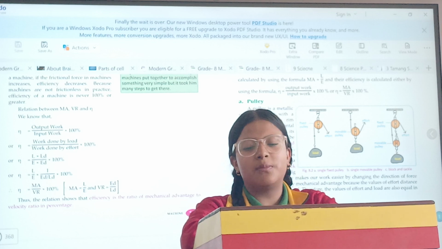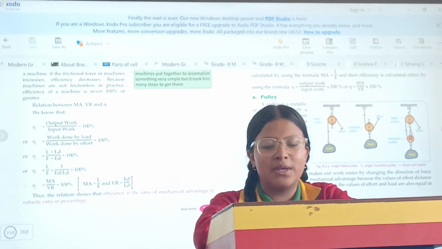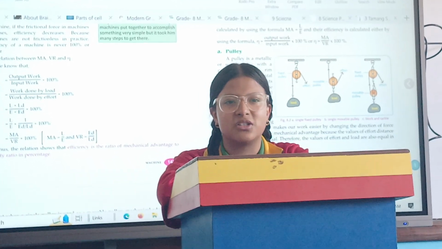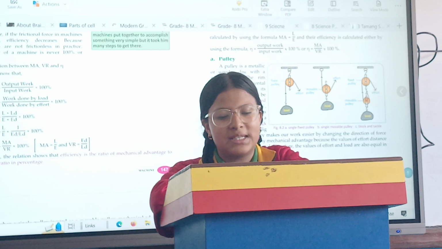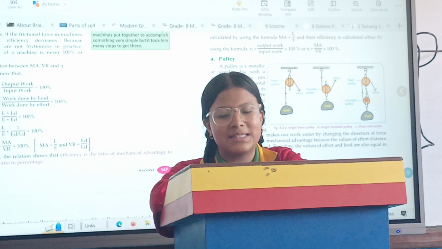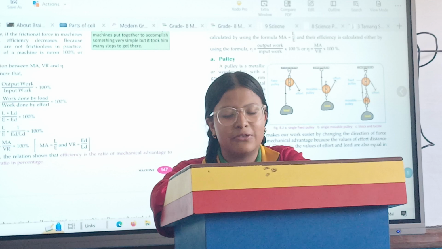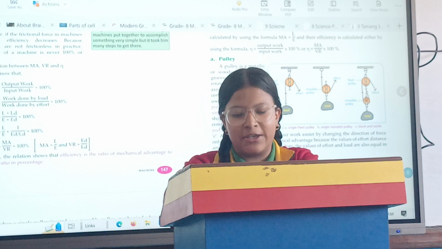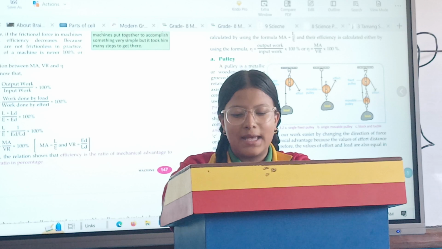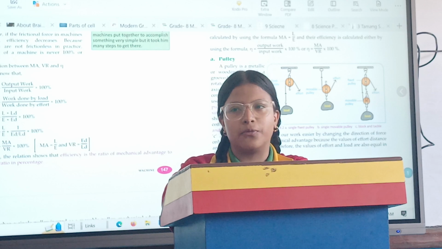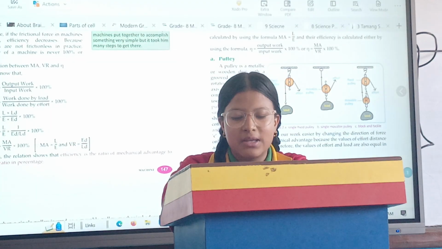The tools or machine devices which are used to make our work easier and faster and more convenient are known as simple machines, and they have different purposes: they help to multiply the force, they help to do the work safely, they also help to increase the rate of doing work and help to change the direction of the force. And another is what is mechanical advantage.